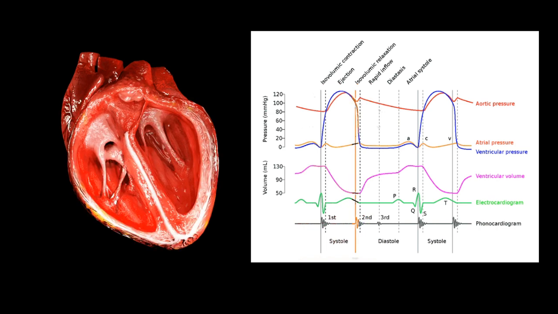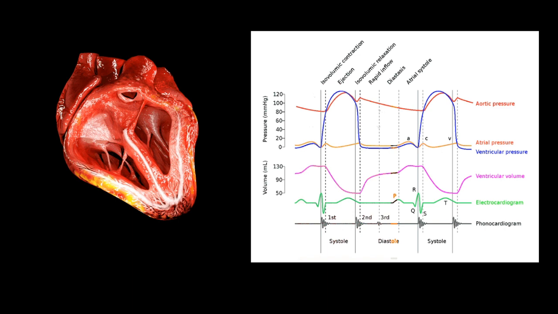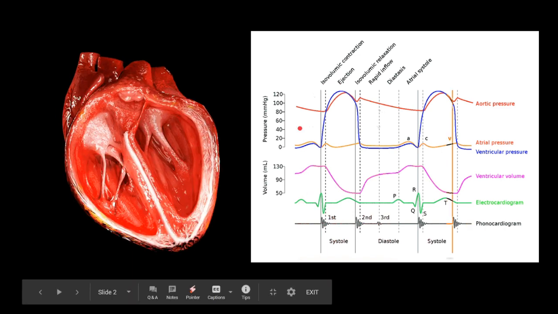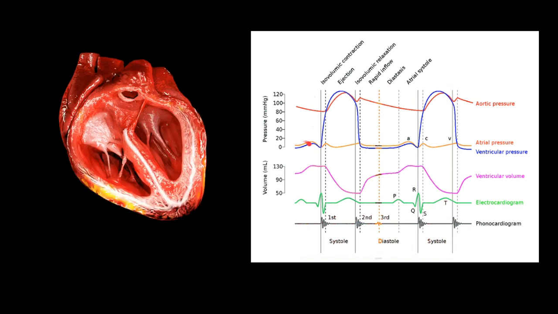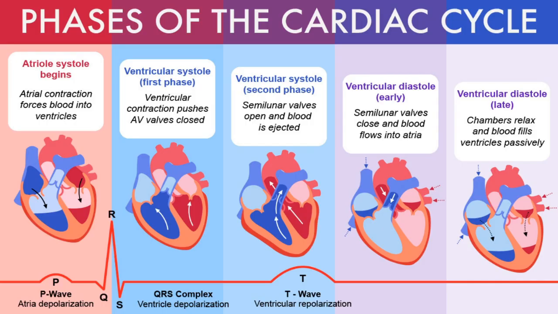Now over here, as you can see, this is the Wiggers diagram. Different cardiac events are shown in a graph form. What are the phases of the cardiac cycle? These are the phases included in a particular cardiac cycle. Over here, this is the atrial systole, then the ventricular systole. Now where is the atrial diastole? The atrial diastole basically merges with the ventricular systole. Then we have the two phases of ventricular systole. Then we have the ventricular diastole as well, which has two further phases, the early and the late phase.